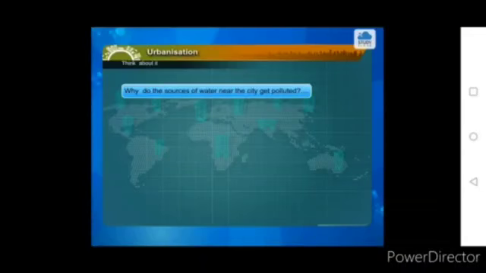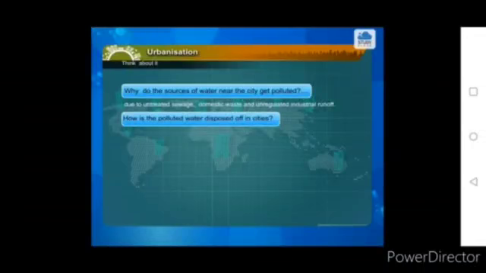Think about it. Why do the sources of water near the city get polluted? Answer: due to untreated sewage, domestic waste, and unregulated industrial runoff. How is the polluted water disposed of in cities? Answer: factories discharge waste into nalas, rivers, creeks, and sea, and sewage is discharged into the sea. That is, it should be after treatment.